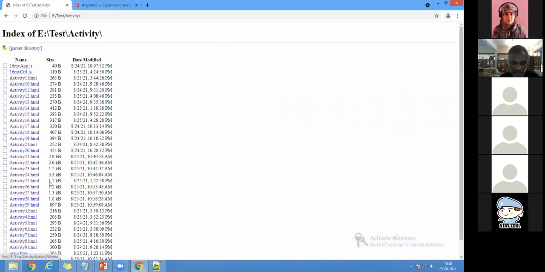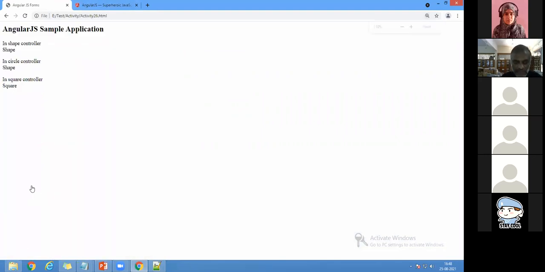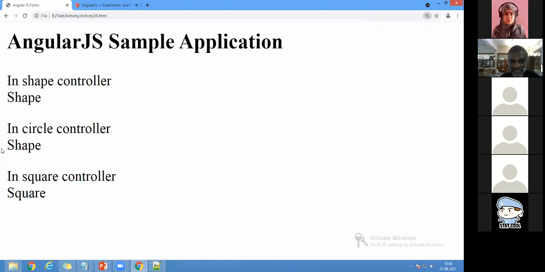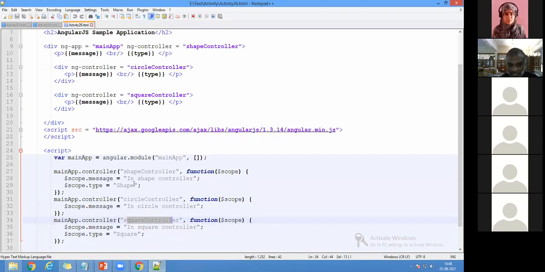Right, so it is activity 26. You can see I have made a mistake in the circle controller. I should write circle, but I wrote shape, and that's what it is displaying here. It is just to display the scope variable, where the variable values will be.